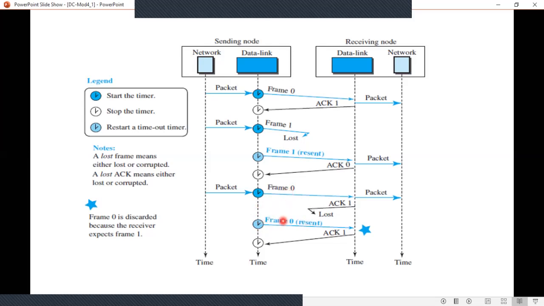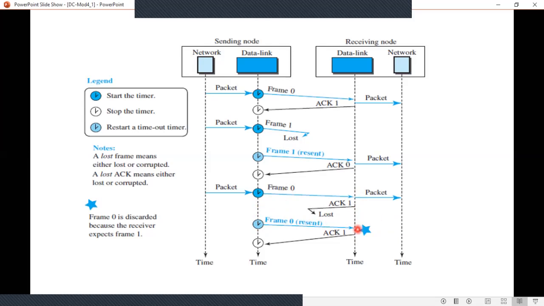But when this frame 0 arrives at the receiving node, the receiving node understands that this is a packet which it has received earlier. So it will not send the packet to the network layer.